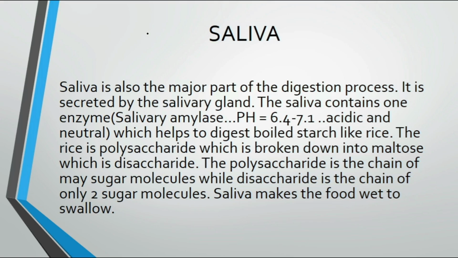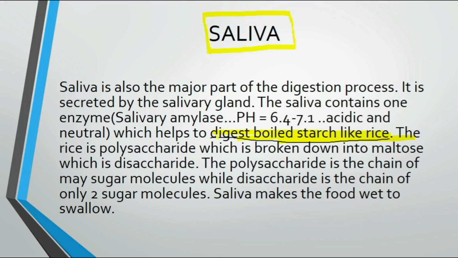It is a bit acidic to neutral, and 7.1 is a little bit basic. It helps in digesting boiled starch like rice. This is the important thing, so I'm just highlighting it. The main digestion that starts in our mouth is because of this saliva.